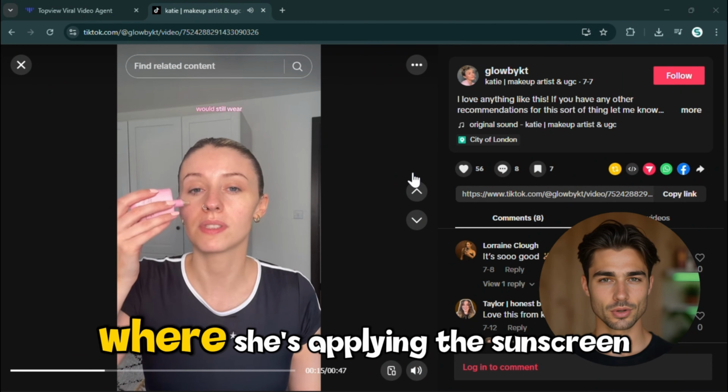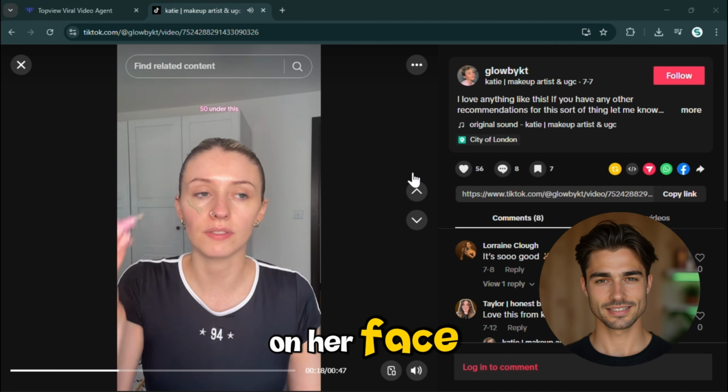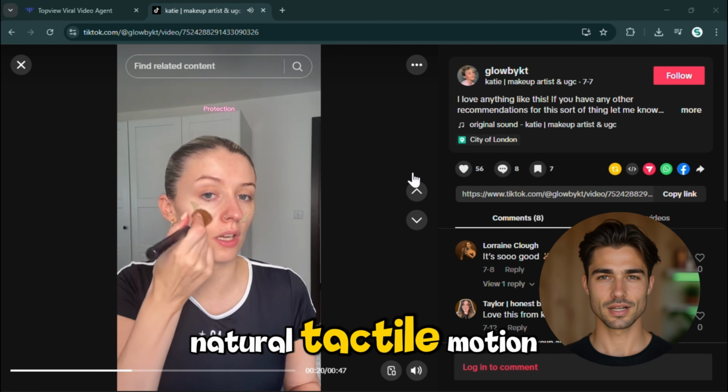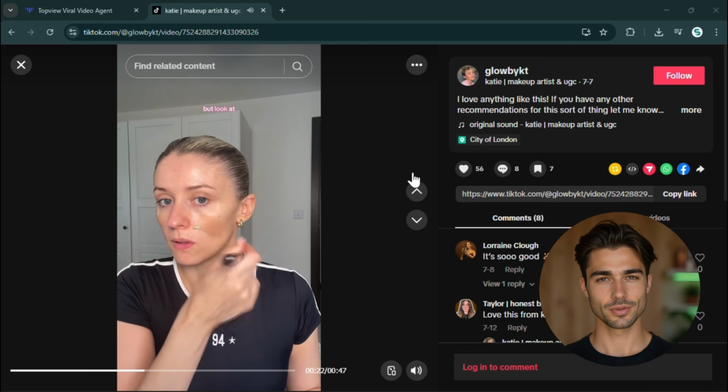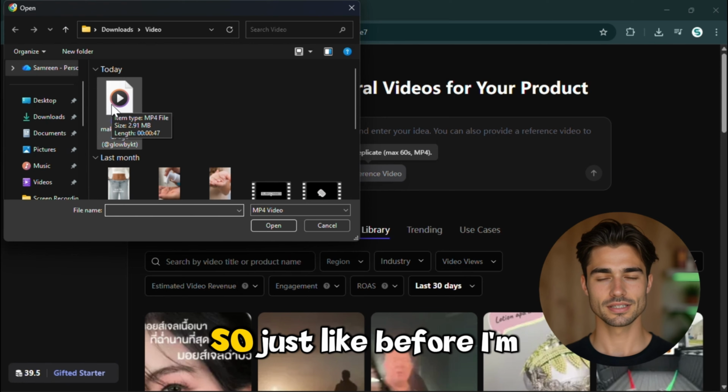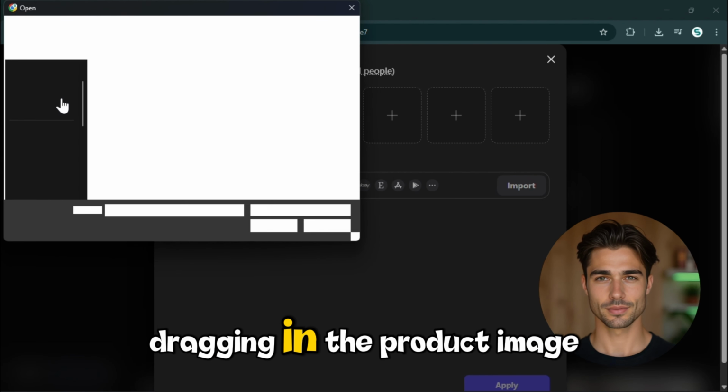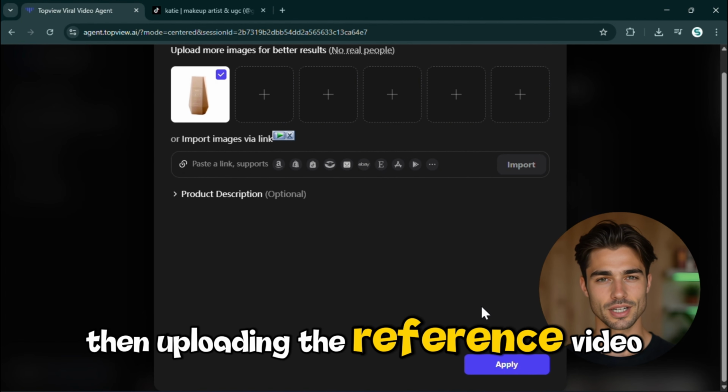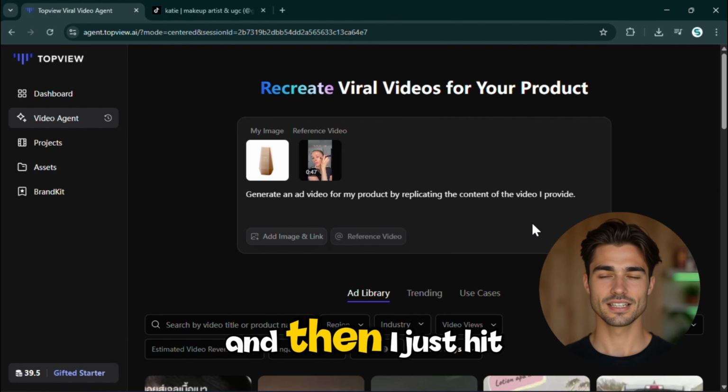See this part right here, where she's applying the sunscreen on her face? That's the exact kind of natural tactile motion I want to test. If the AI can pull that off convincingly, that's going to be wild. So just like before, I'm dragging in the product image first, then uploading the reference video. Once both are in, I just hit generate.